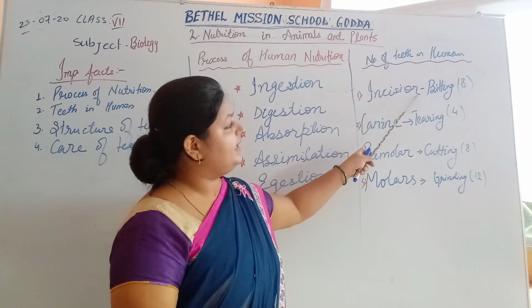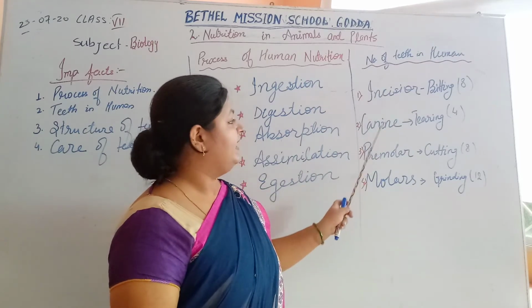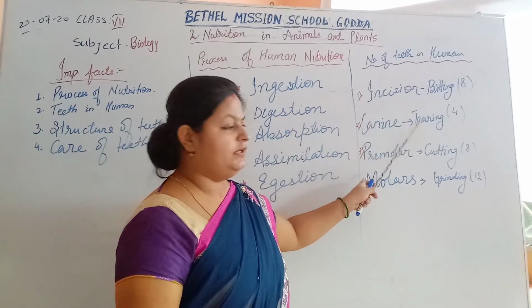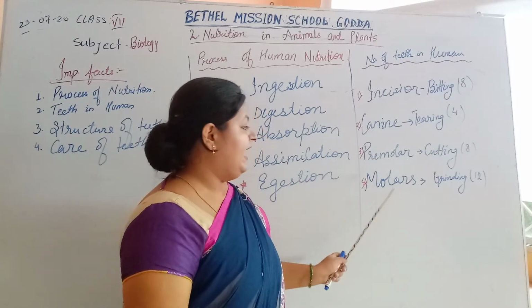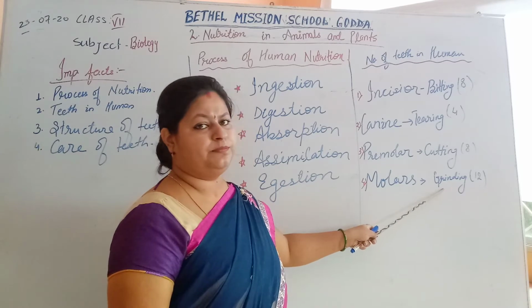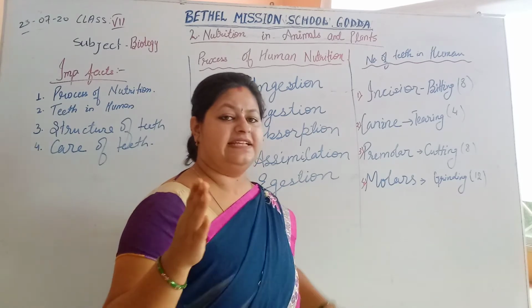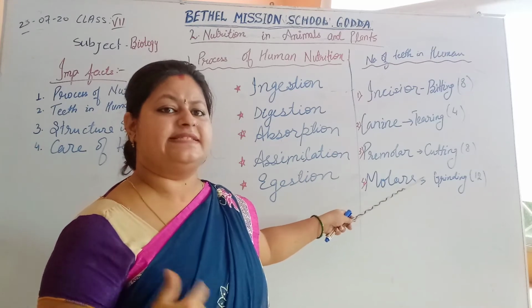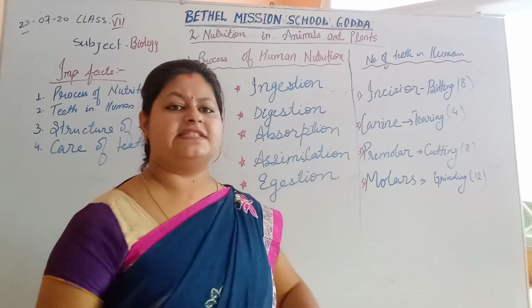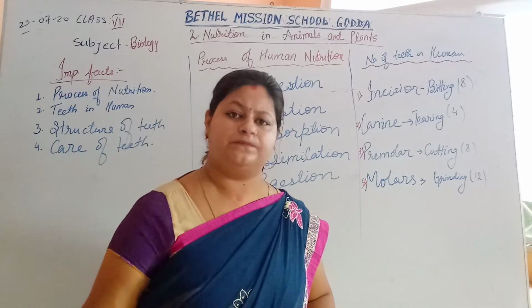The incisors are used for biting the food, canines are used for tearing the food, premolars are used for cutting the food, and molars are used for grinding the food. Digestion starts in the mouth with the help of these teeth and saliva. Next we will discuss the structure of teeth.